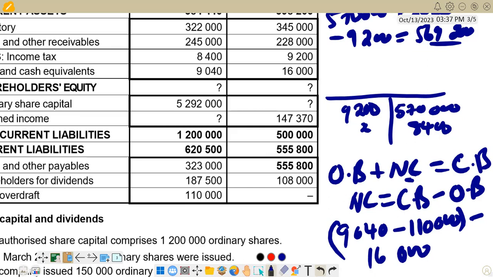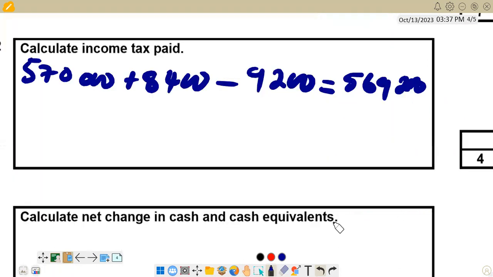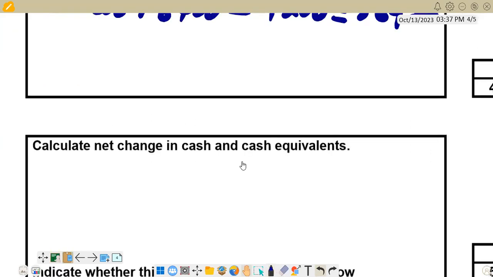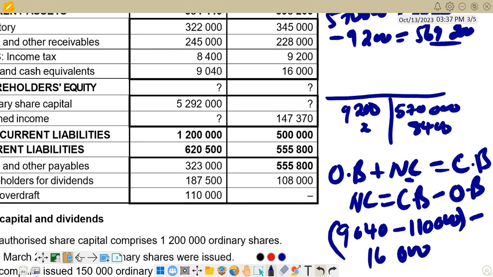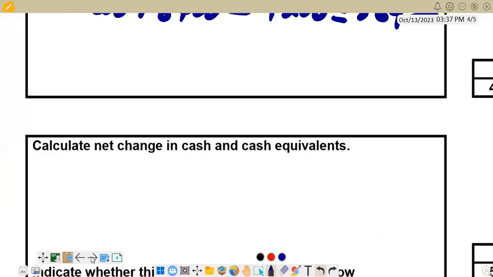Then the answer is the net change in cash and cash equivalents. So here we have the section for calculating net change in cash and cash equivalents. Let's check again the figures that we have there. We are going to say 9,040 minus 110,000.